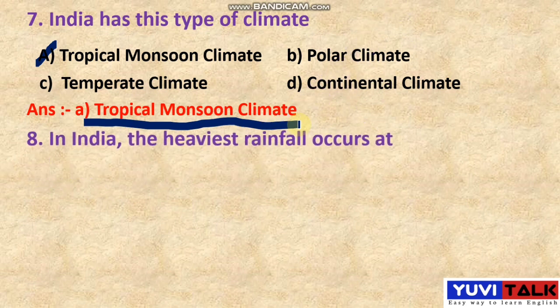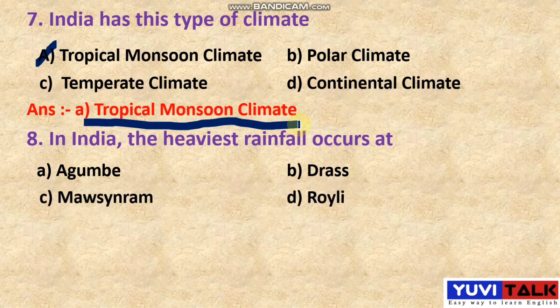The 8th question is like this. In India, the heaviest rainfall occurs at which place in our country? See that here the 4 options are there. Option A, Agumbe. Option B, Dras. Option C, Masinram. Option D, Roili. Okay, have any guess, student? I hope you understood the question properly. See, the question is, in our country where do you get the heavy rainfall? So have any guess? See there, Agumbe is there, Dras is there, Masinram is there, Roili is there.